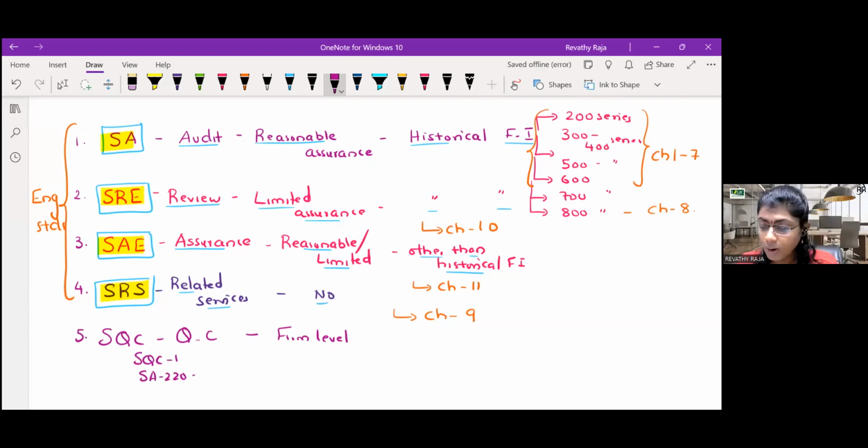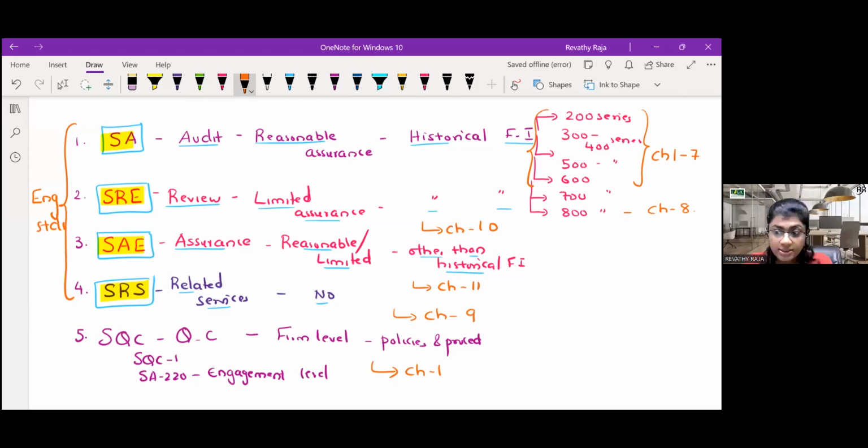SQC is quality control policies and procedures at firm level. Whereas 220 is of a particular engagement, meaning at engagement level. So SQC and SA 220 is nothing but chapter number 1.